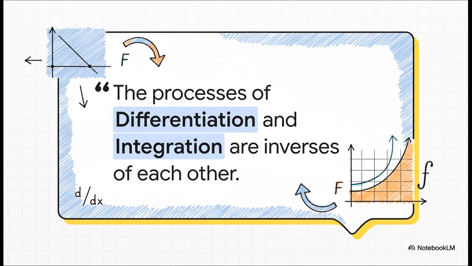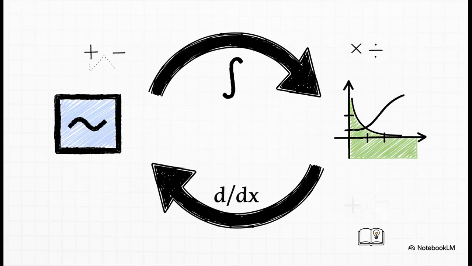And what it says is so simple it's almost hard to believe. It says that the processes of differentiation and integration are simply inverses of each other. They're opposites. They undo one another. And this was the aha moment. They are opposite operations. It's just like how subtraction undoes addition or how division undoes multiplication. Finding the area under a curve, that's integration, can be completely undone by finding the slope of that area function. That's differentiation. You end up right back where you started.